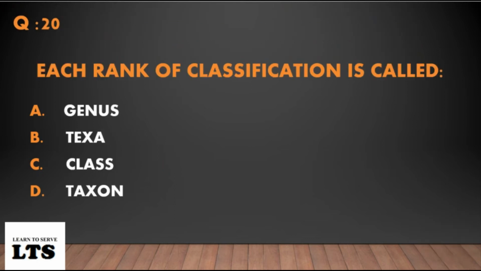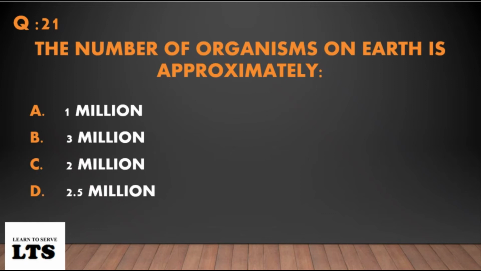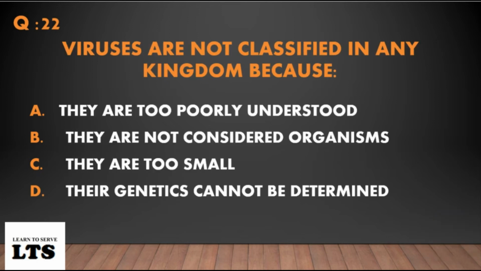Question number 20. Each rank of classification is called: option A, genus; option B, taxa; option C, class; option D, taxon. The answer is option D, taxon. Question 21. The number of organisms on earth is approximately: option A, 1 million; option B, 3 million; option C, 2 million; option D, 2.5 million. The answer is option C, 2 million.